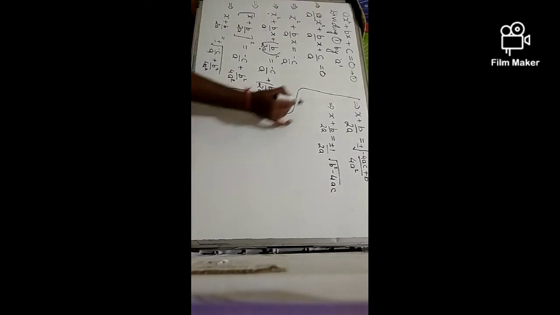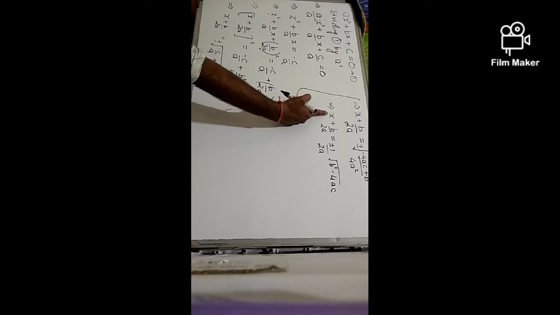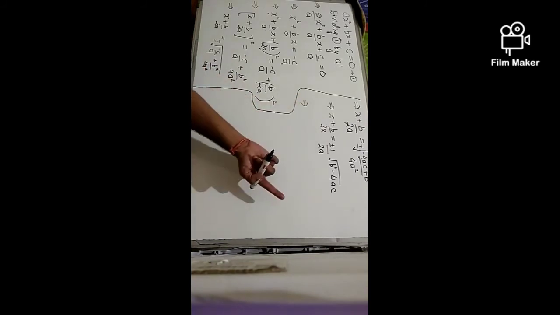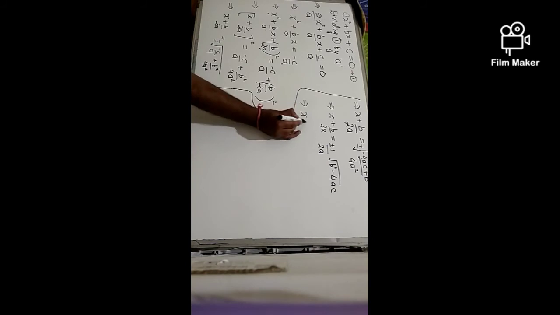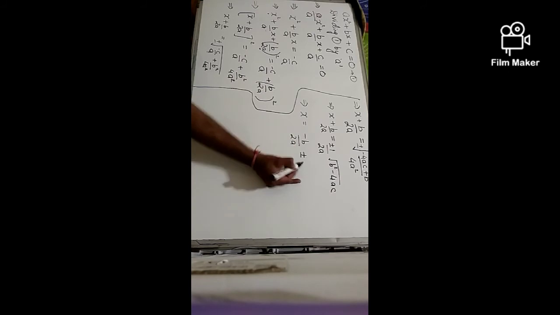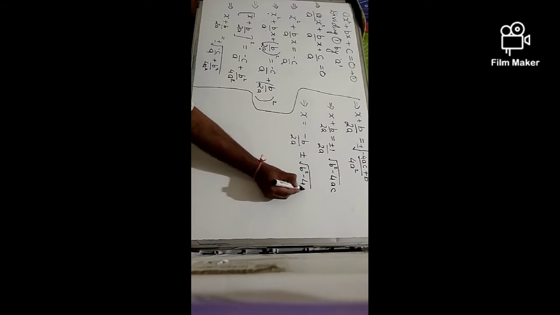See, we need the value of x, so this b by 2a will shift to that side and it becomes negative. So minus b by 2a plus minus under root b square minus 4ac by 2a.